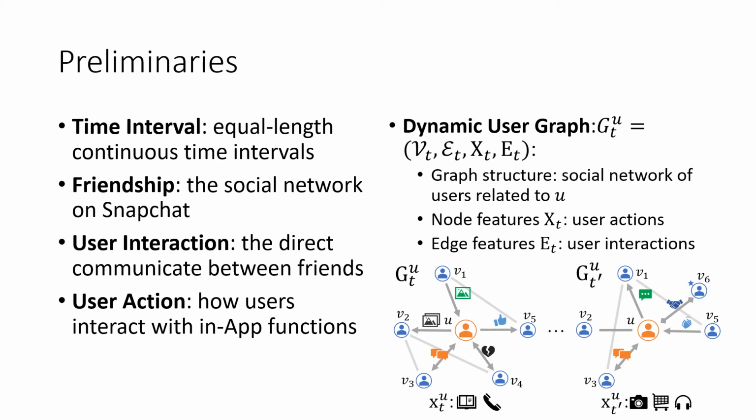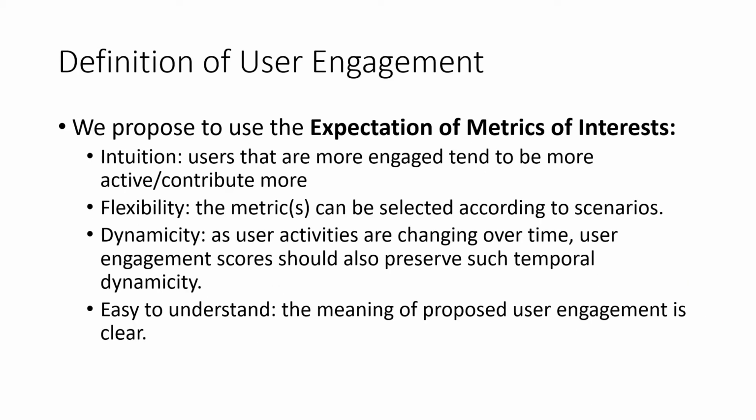The user engagement score is defined using the expectation of metrics of interest. Our intuition is users that are more engaged should be more active and then contribute more to the app.